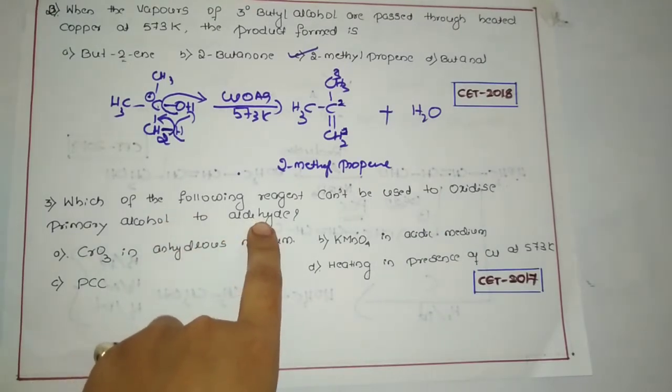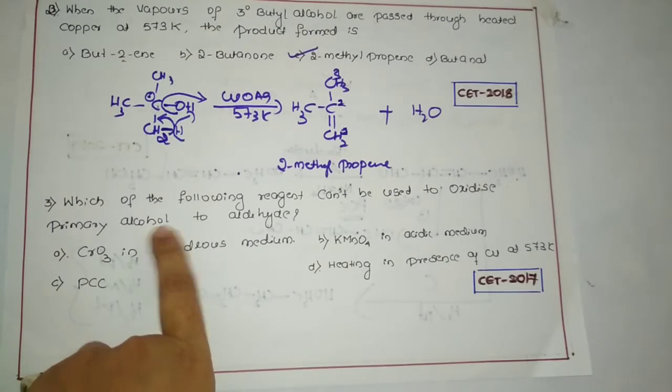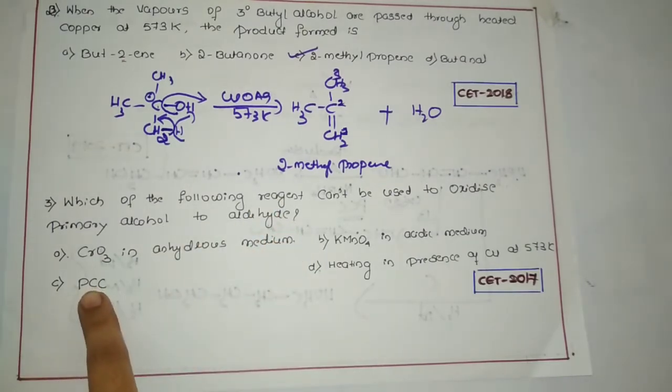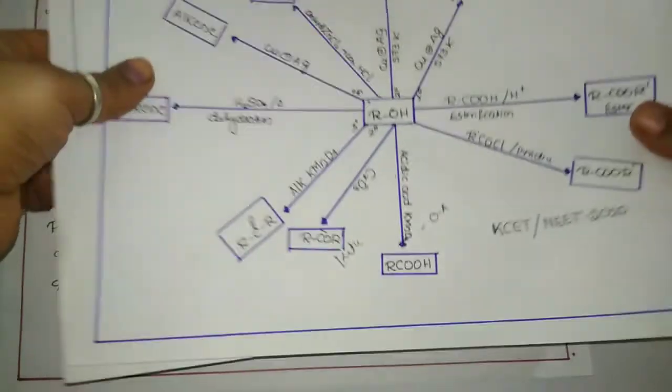Dear students, I told you that to convert the primary alcohol into aldehyde, we will definitely use PCC, because in the first question I discussed this. Let us go through the mind map over here.